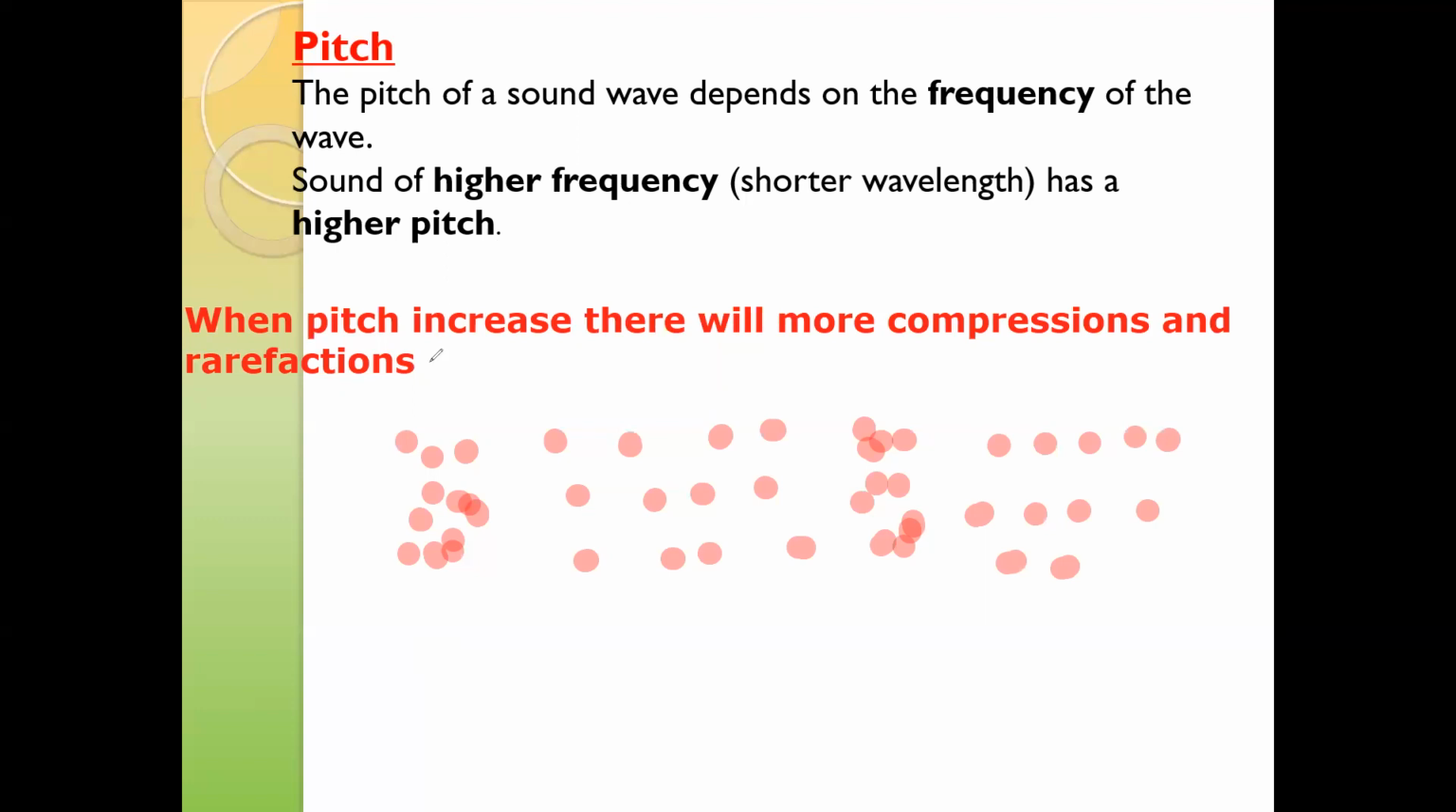Like if this had one compression, rarefaction, compression, rarefaction, and we want to draw or mark it for a high pitch, what does it mean? There will be more compressions and rarefactions in the region. So a greater number of compressions and rarefactions, or more vibrations per second. That means it has a higher pitch. So pitch refers to the frequency. Is it clear, the concept of pitch?